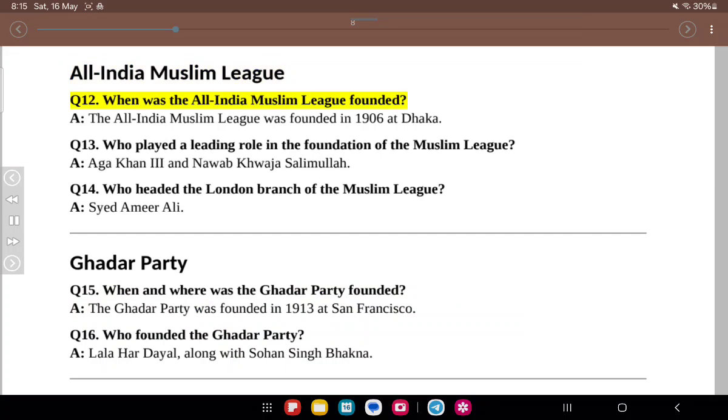All India Muslim League. Q12. When was the All India Muslim League founded? A. The All India Muslim League was founded in 1906 at Dhaka. Q13. Who played a leading role in the foundation of the Muslim League? A. Aga Khan III and Nawab Khwaja Salimullah.